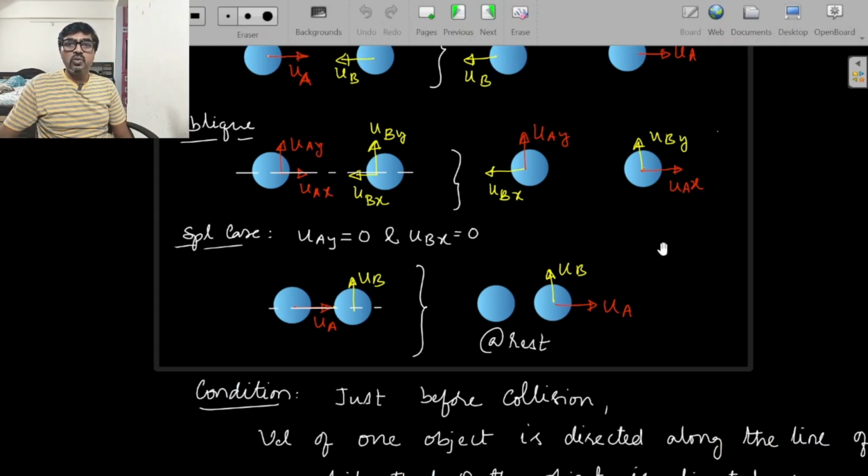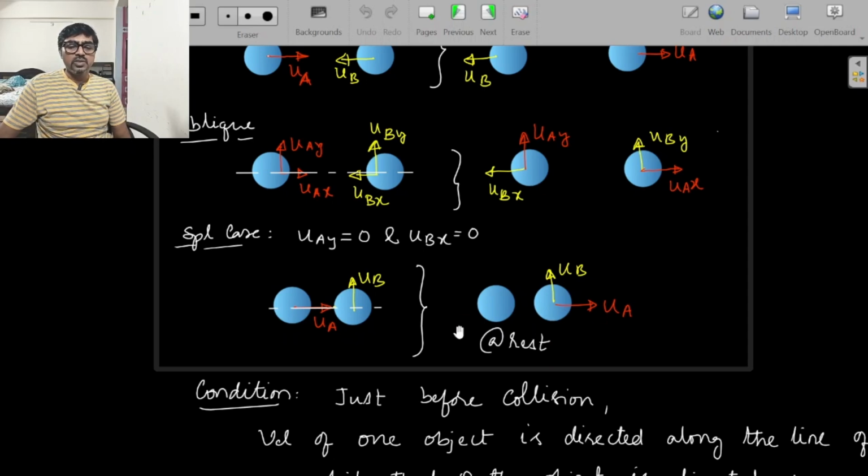Now in that oblique collision, let us consider one special case where the y component of velocity of A is 0 and the x component of velocity of B is 0 just before collision. There is no gap between them. Then Ua is along the line of impact and Ub is perpendicular to the line of impact. Because Ub is perpendicular to the line of impact, it does not participate in the collision. It does not change. And Ua gets transferred to the other body, just as we have seen. B has no velocity along the line of impact, so A does not move. A comes to rest and B would move.